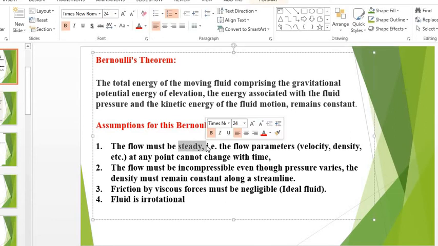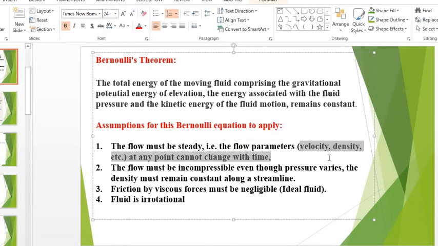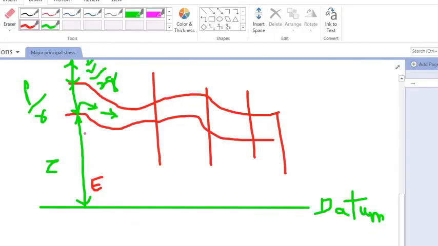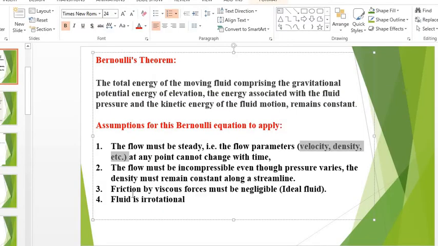We have already seen steady, right? Steady means the velocity, density, or any other properties of the fluid do not change with respect to time. So he said that when water flows, these properties will not change. That was the first assumption.